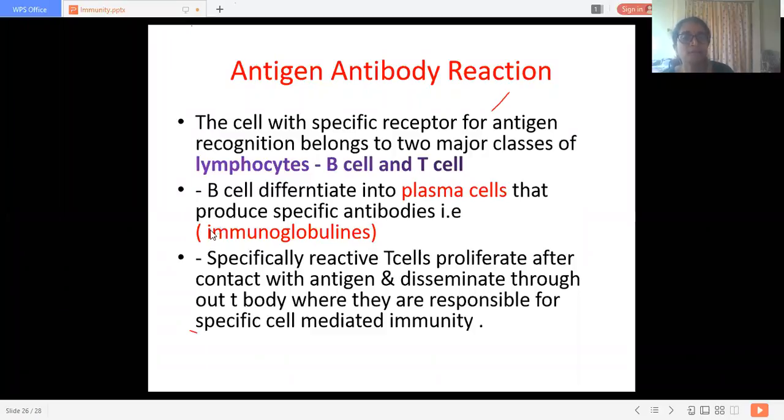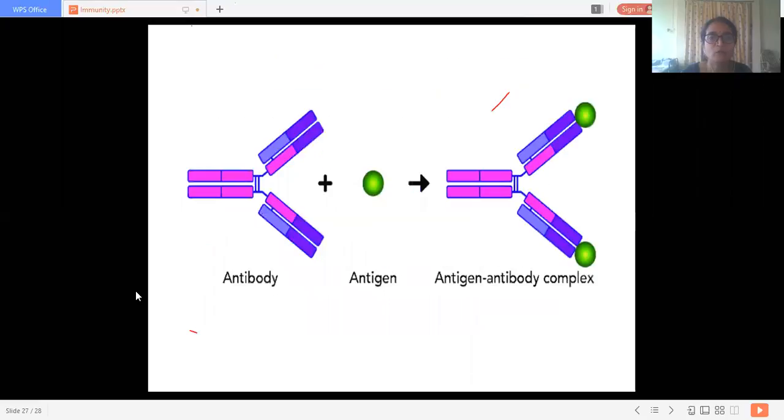Now secondly, the specifically reactive T cells proliferate after contact with antigen and disseminate throughout the body, where they are responsible for specific cell mediated immunity, that is direct neutralization reaction or opsonization reaction. Now this is the antibody and this is the antigen.